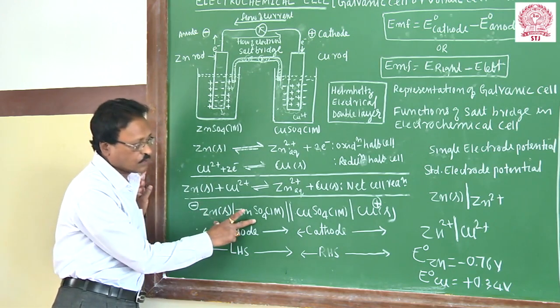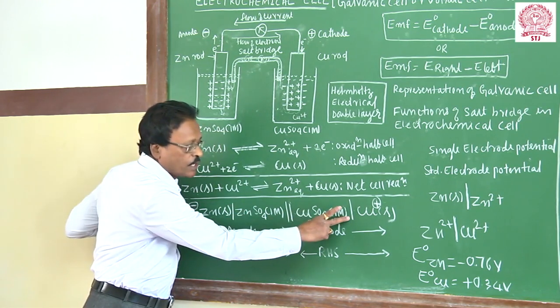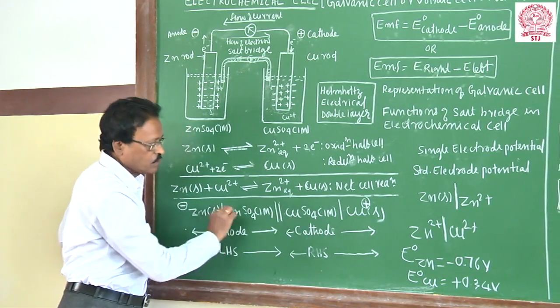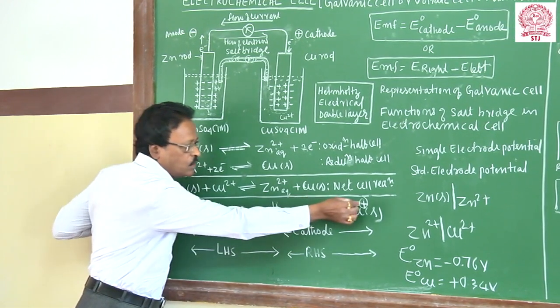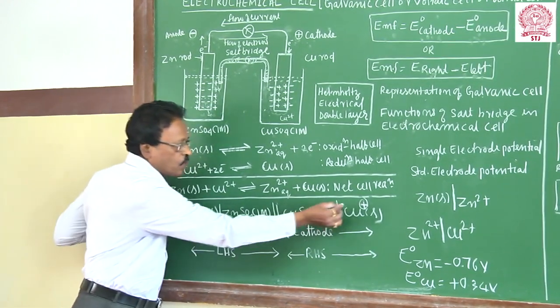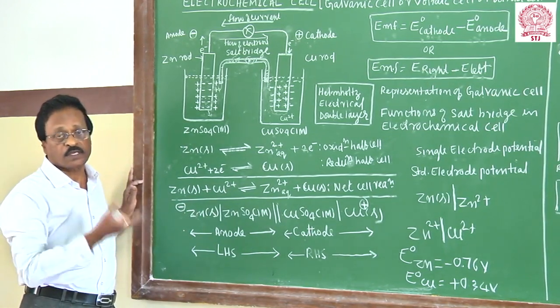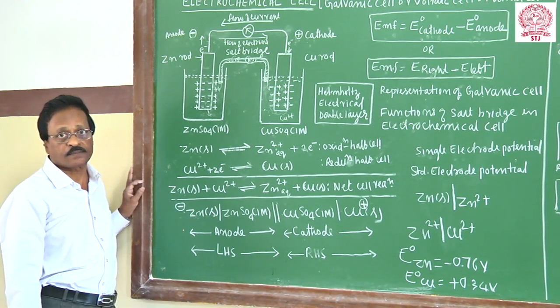The oxidation half-cell should be written on the left hand side. The reduction half-cell should be written on the right hand side. So E right minus E left will give you the electromotive force, because this is a flow of current, flowing from the cathode to the anode. This potential difference between these two electrodes is called the electromotive force of a galvanic cell. That is the origin of EMF of a galvanic cell.